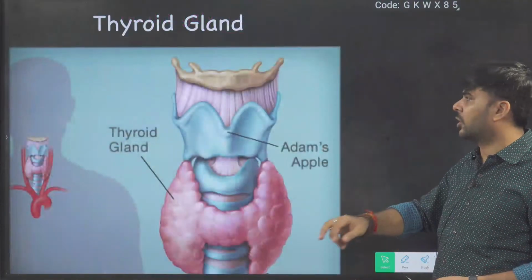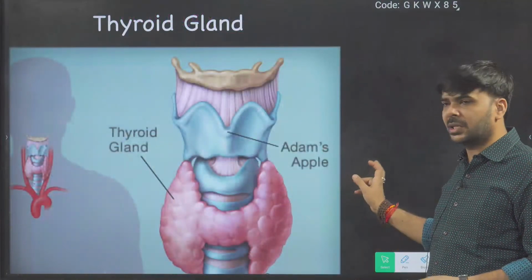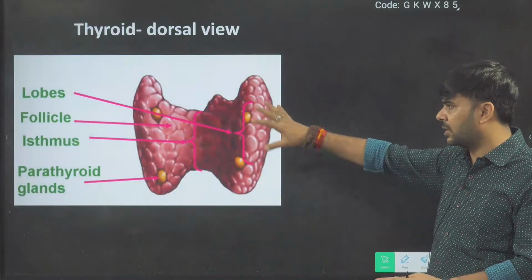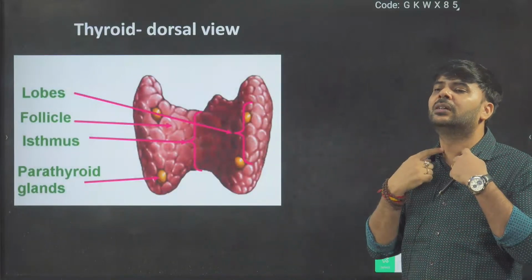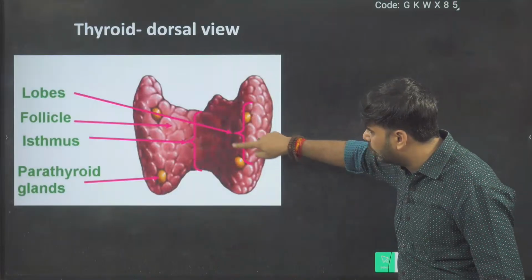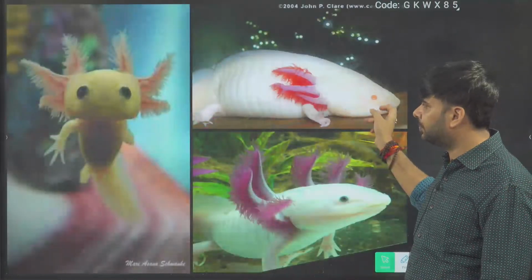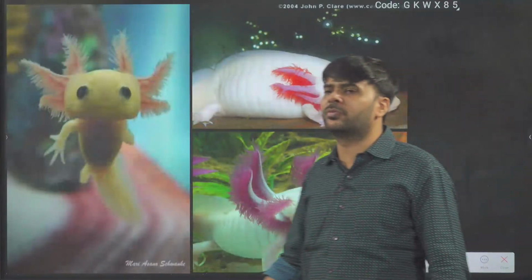Acromegaly. Now, the thyroid gland. It is responsible for the thyroid hormone, but a few diseases I'll explain. This is your thyroid gland. Backside of the thyroid gland, parathyroid gland. This yellow one is the parathyroid gland. Thyroid gland is responsible for metamorphosis.